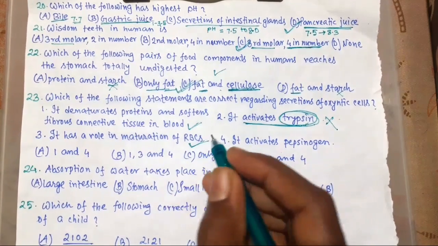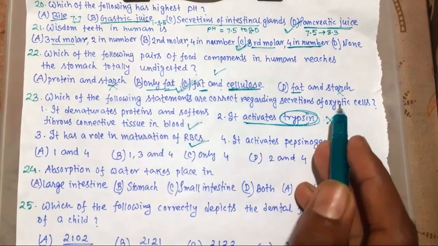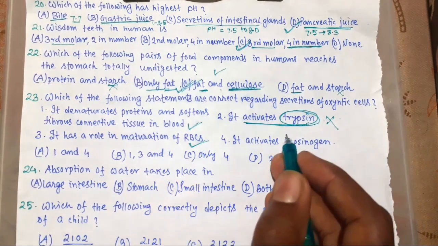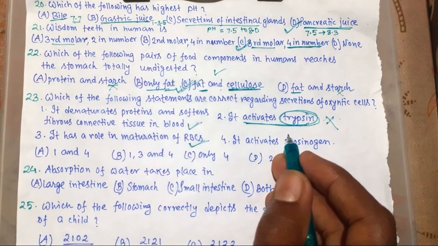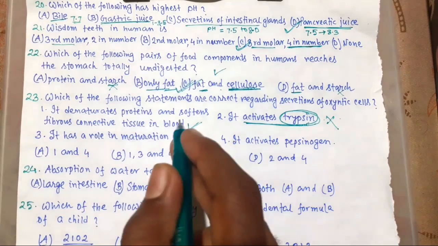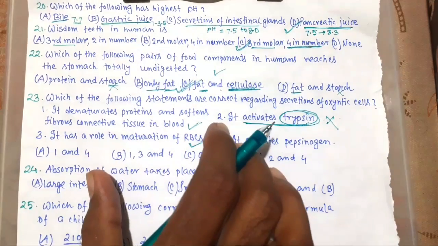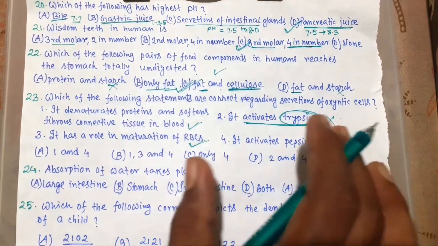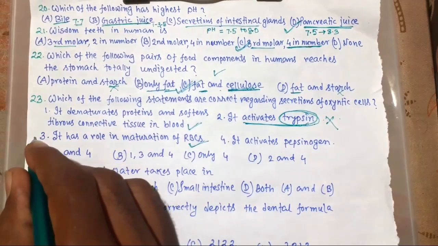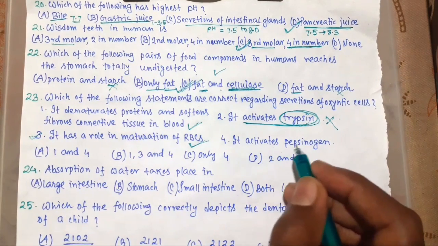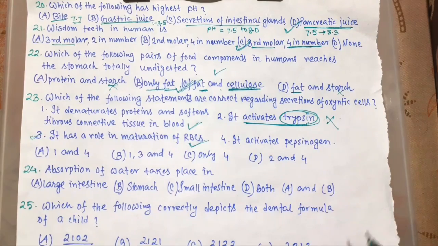This is right, because oxyntic cells also secrete intrinsic factor, which plays a great role in absorption of vitamin B12, and vitamin B12 is very necessary for maturation of RBCs. It activates pepsinogen.